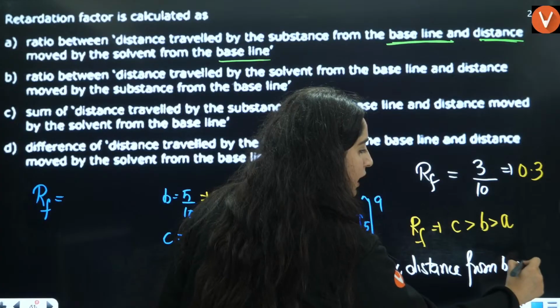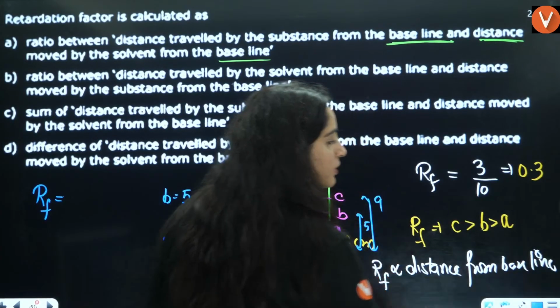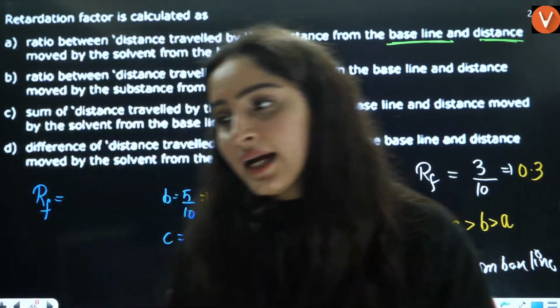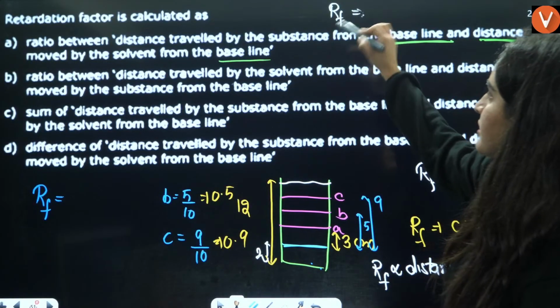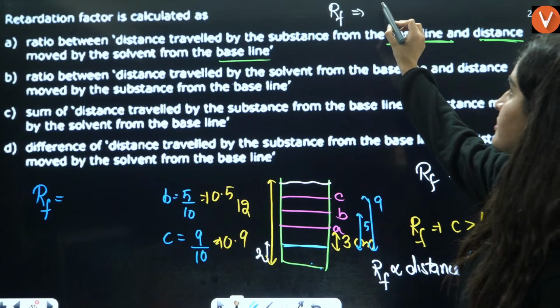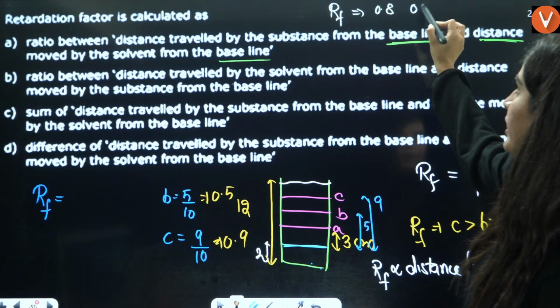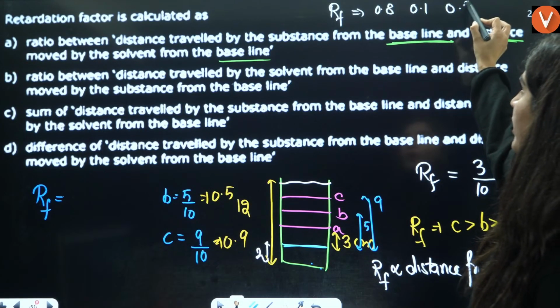This is the kind of question that they can ask you from retardation factor. Let's say the RF of A, B, C is given to be 0.8, 0.1 and 0.9.